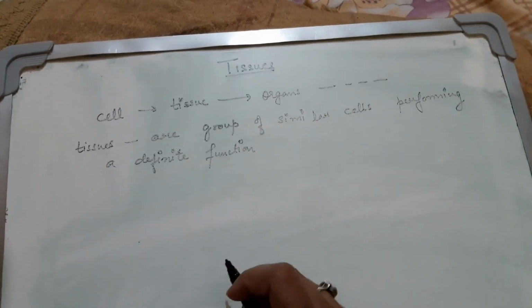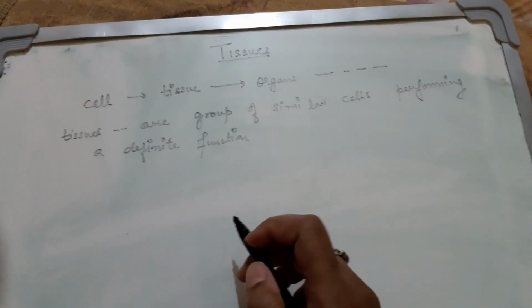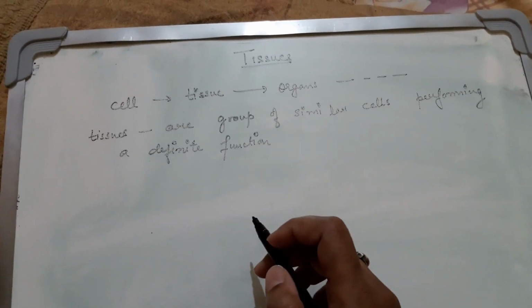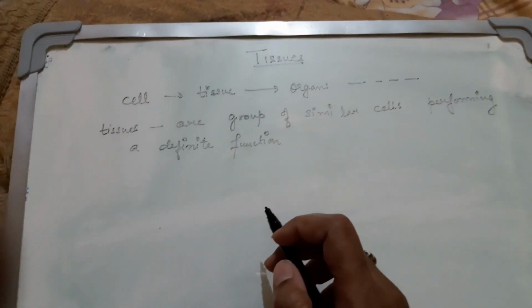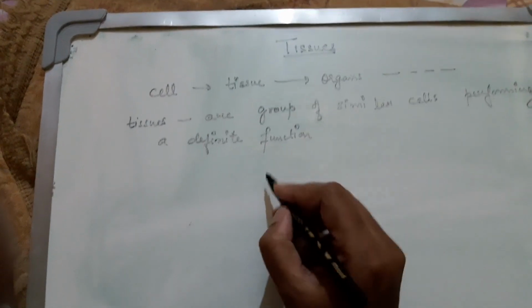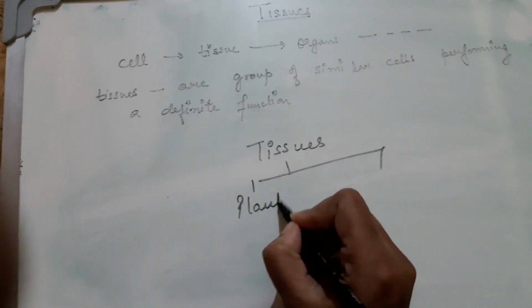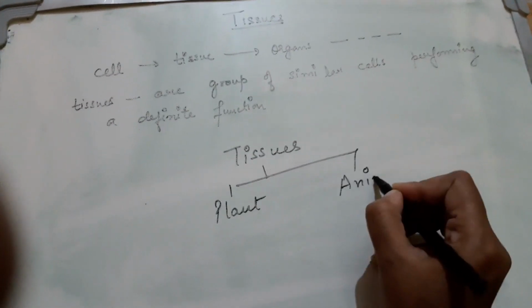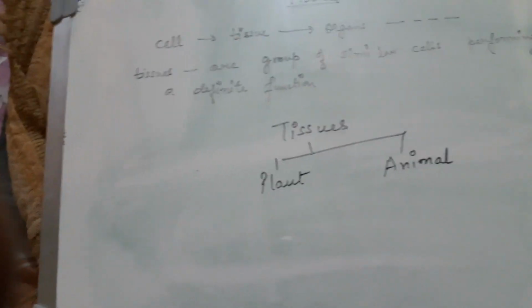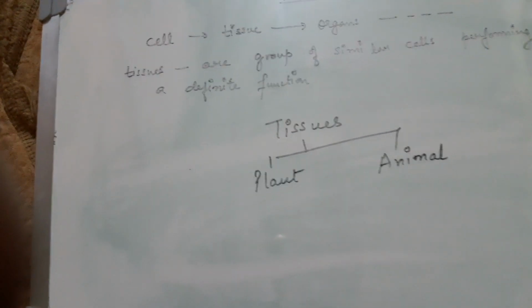Now, when we are talking about tissue, as I told you in the cell also, there are differences in plant cell and animal cell. Similarly, tissues can also be divided into two parts, that is plant tissue and animal tissue. We are going to study both plant and animal tissue, but one by one.